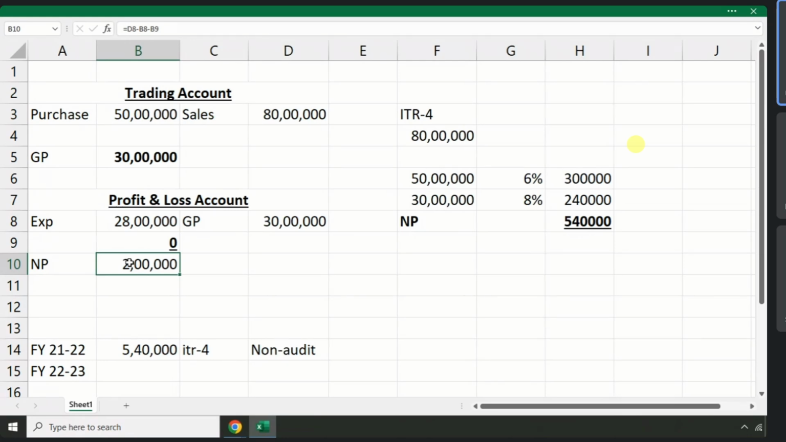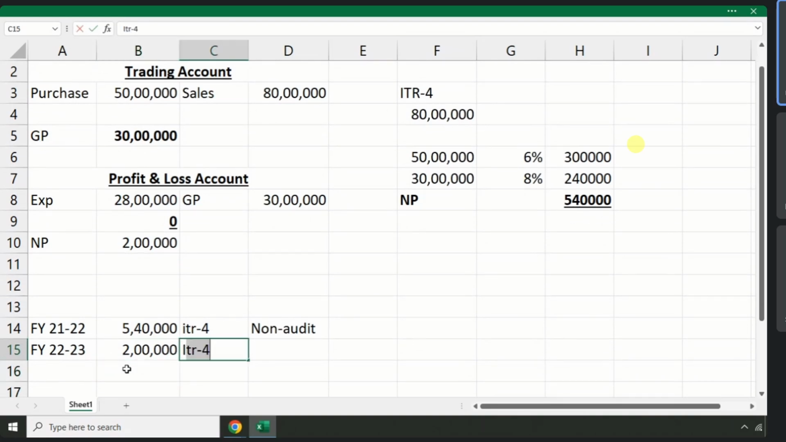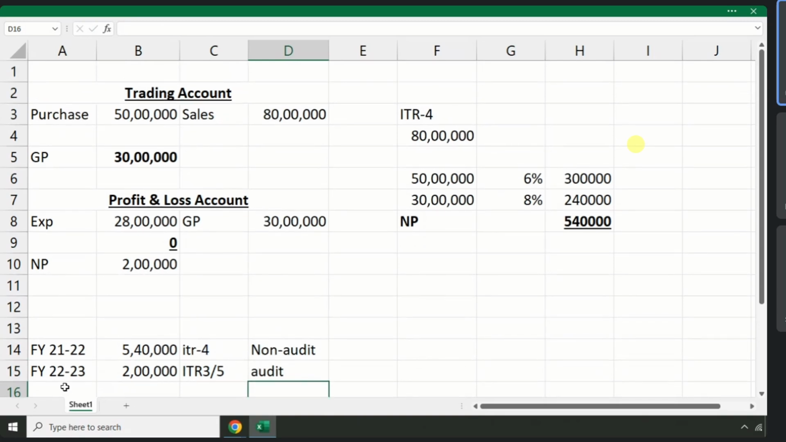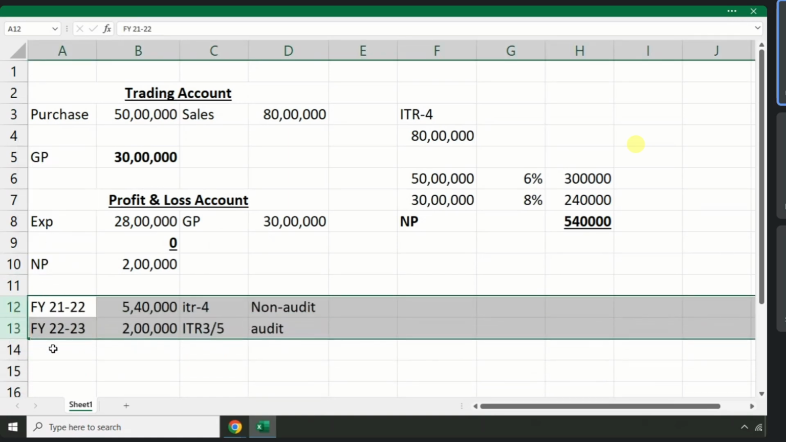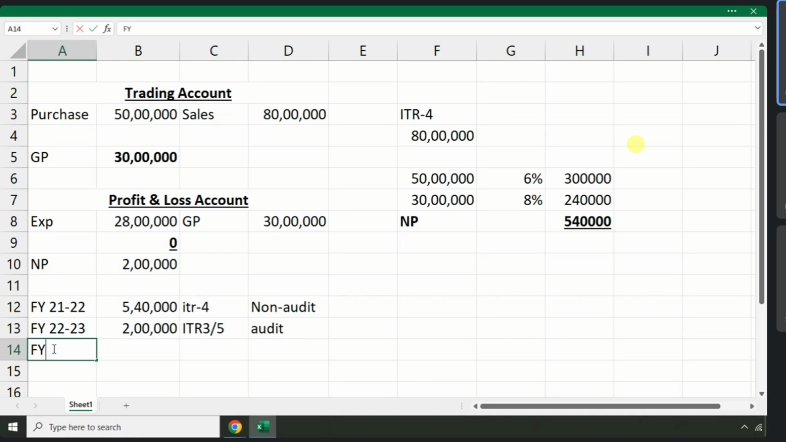Okay, remember. So in the year 22-23, we'll report how much profit? Only 2 lakhs, and we'll file, in case this business belongs to an individual, ITR 3 with audit. If this business belongs to a firm, ITR 5 with audit. Yes, clear. Then next year, what is the next financial year?